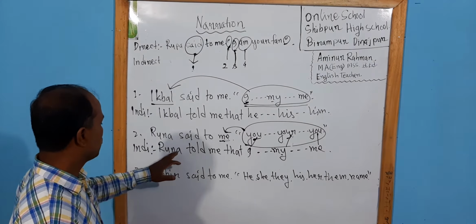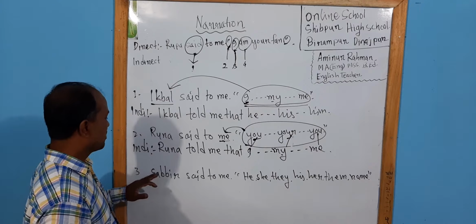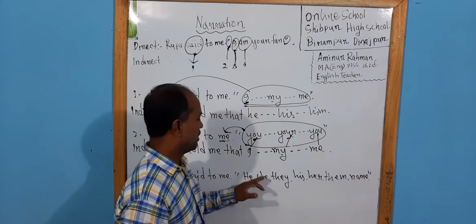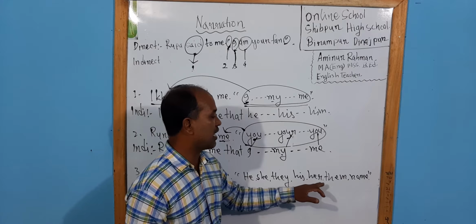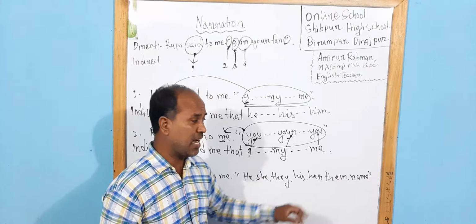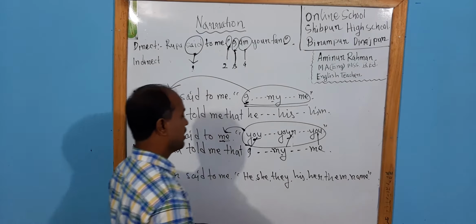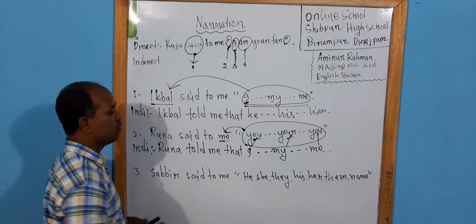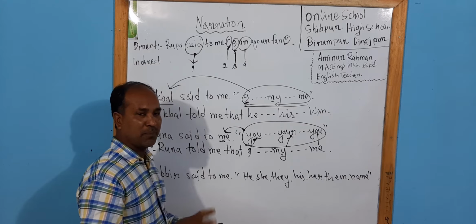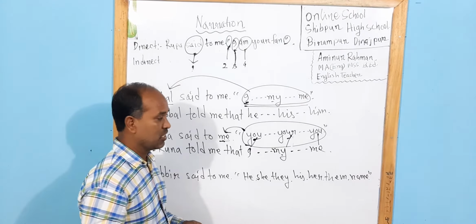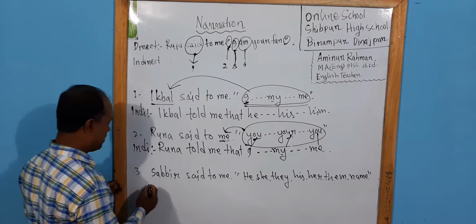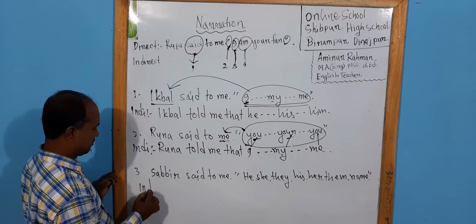Now, dear students, please come to the next example: Sabbir said to me. He, she, they, his, her, them, and any name, if we get these in the reported speech, then no change will be made. He will remain the same, so the person will not be changed. So what will be the indirect narration?